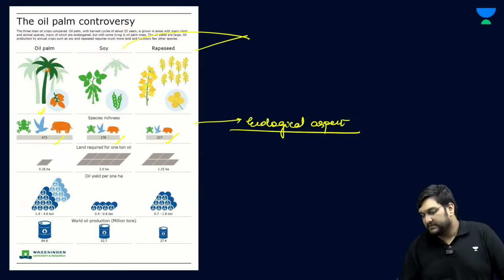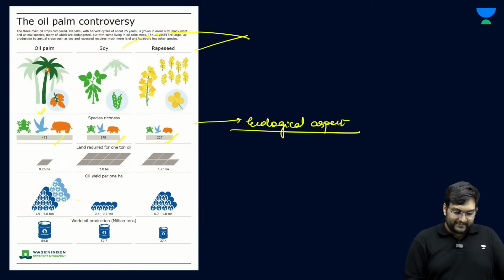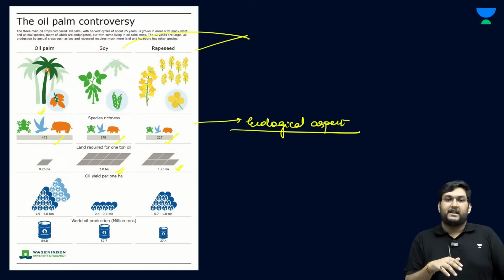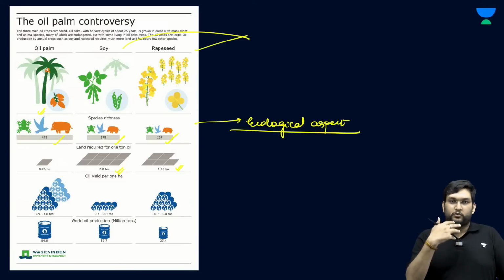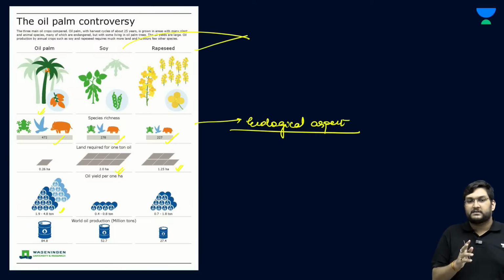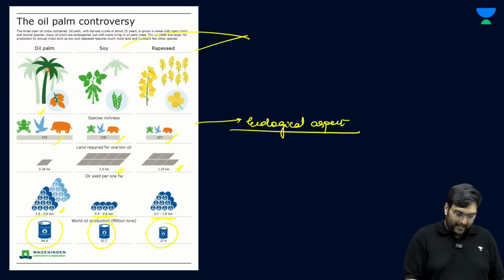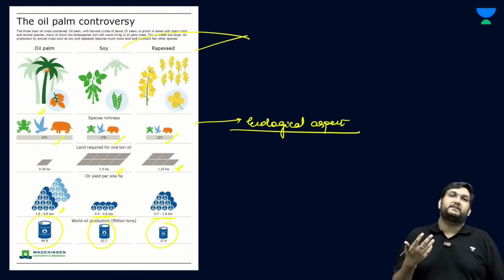But the problem is, if we have to produce the same amount of oil, this needs only 2.6 hectares, this needs 2 hectares, this needs 1.25 hectares. And even after putting that into consideration, I can produce 2 to 5 tons in a given space of what we call palm oil, whereas in the same space I will get maximum 1 ton here and maximum 2 tons there. And that is why in the same period I will have a major differentiation in production.